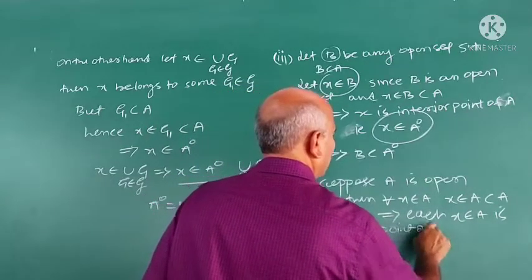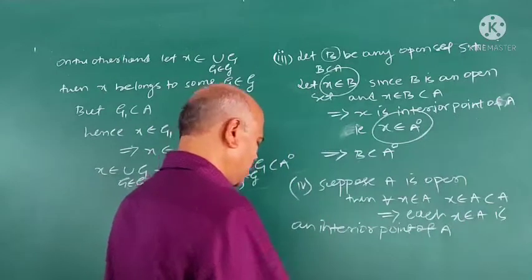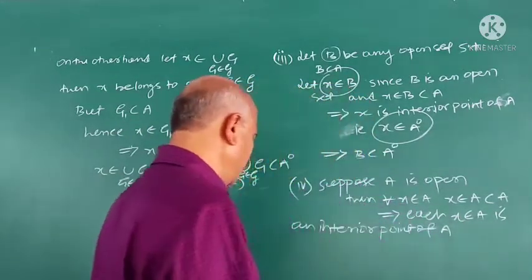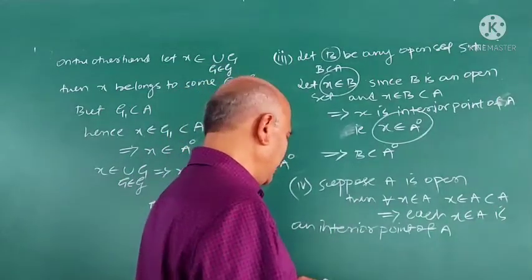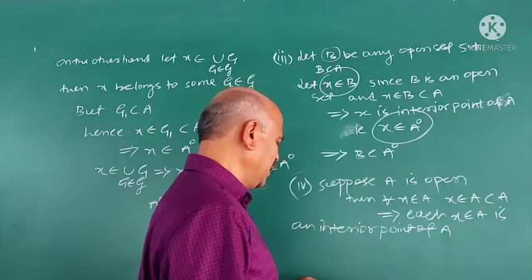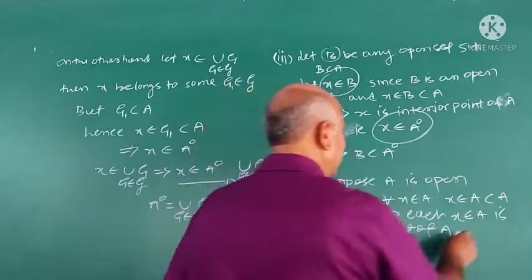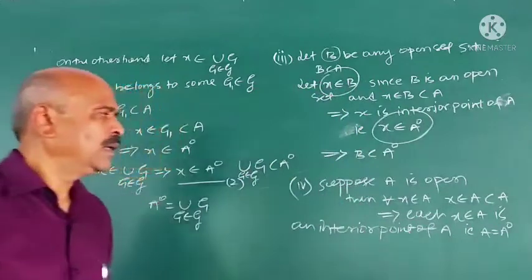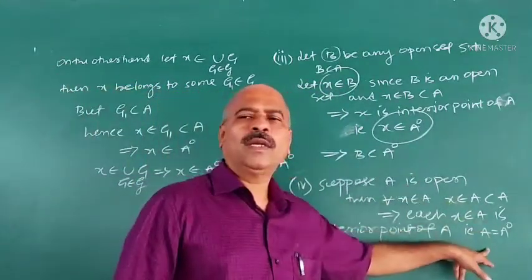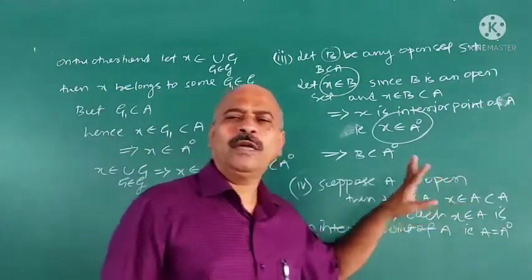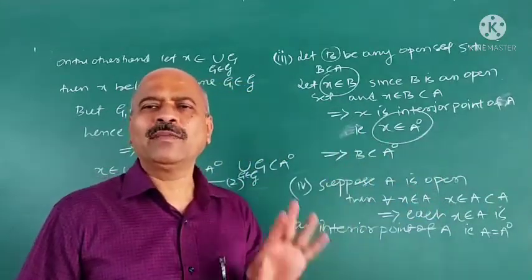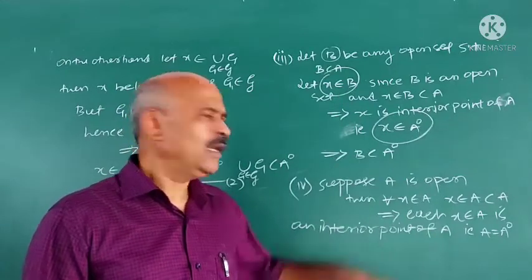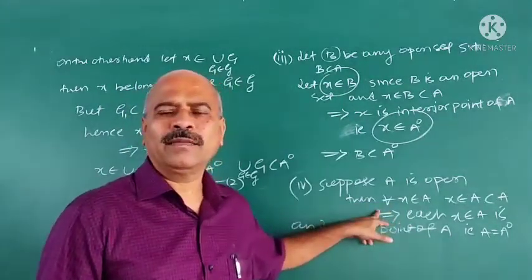Interior point of A. Therefore, A is open. What happened here? Suppose A is open, then each point of A is an interior point of A. That is, A is equal to interior A. First part: suppose A is open, then interior A is equal to A. In all the proofs, the definition plays a very important role. First you have to understand the definition clearly, then you can understand the proof.